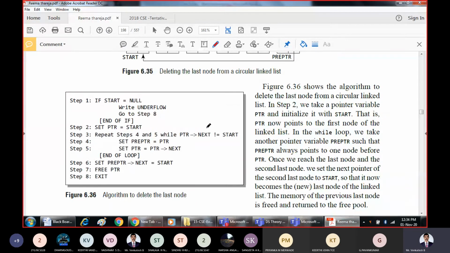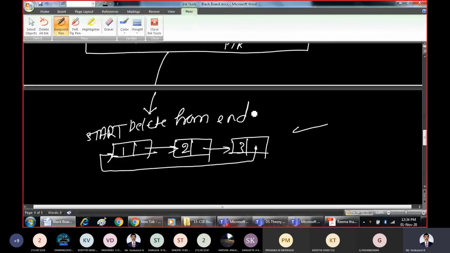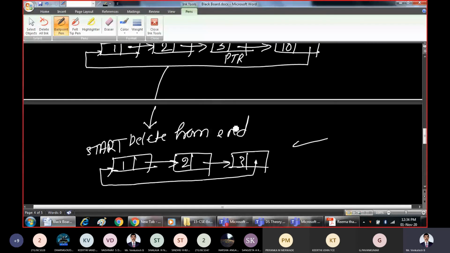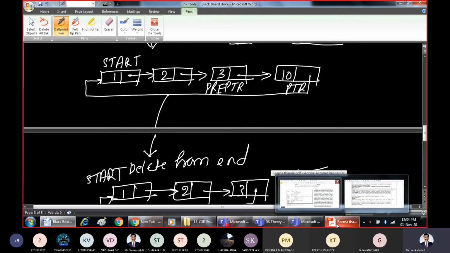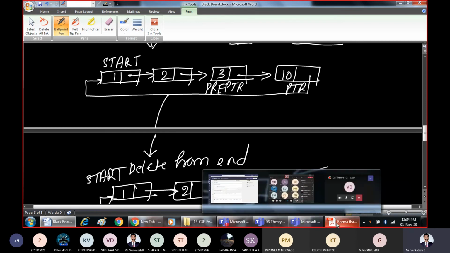If you look at the algorithm for that, in this algorithm they have taken one more pointer called pre-PTR. Just for understanding purposes, I have explained the logic. But when you go for the coding part, when PTR is pointing here, you have to take pre-PTR. All the coding part I'm keeping for the next class. I'm just explaining the theory briefly now. The coding will be explained during the lab programs.